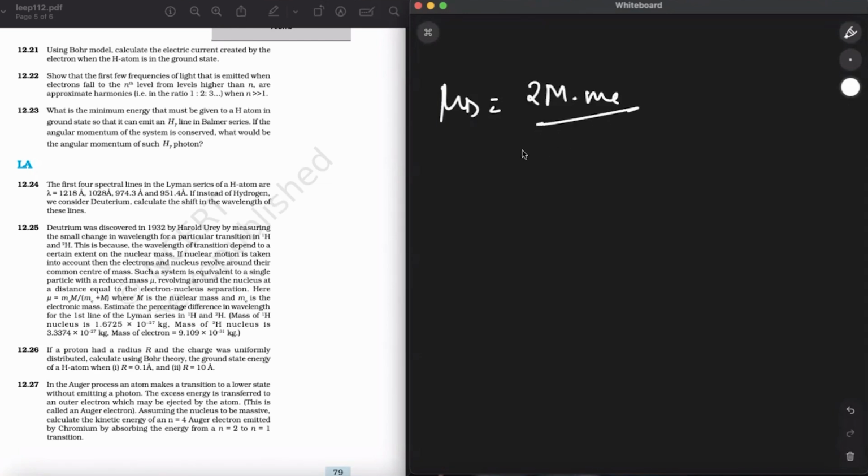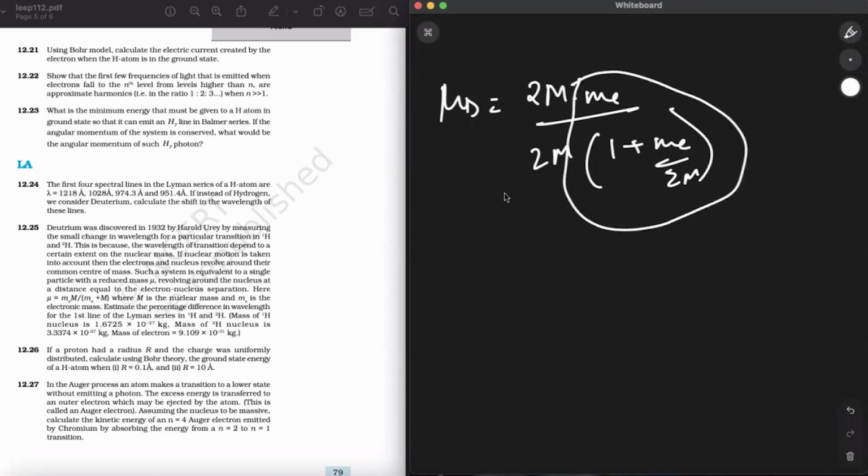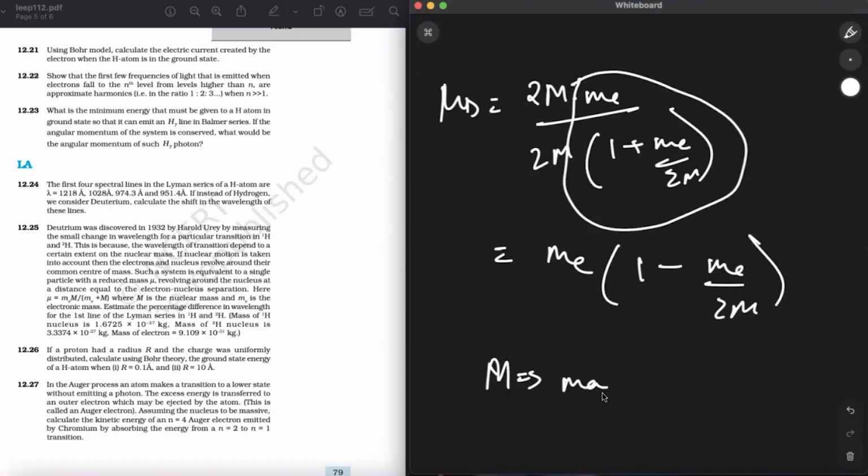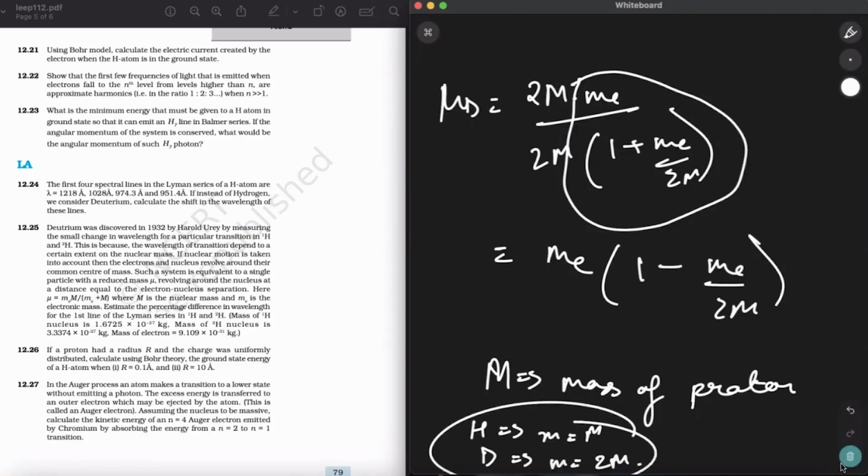If I take the M out of it, and 2M down here also, 1 plus Me upon 2M. So basically this is the only part for mu deuterium. I have multiplied and divided 2M for it to be easy for me to visualize that it can be written like 1 minus Me upon 2M. Alright. Now, where M is the mass of proton. What is M? M is the mass of proton. And for hydrogen, mass is equals to M. For deuterium, mass is equals to 2 times M. Simple. Alright.